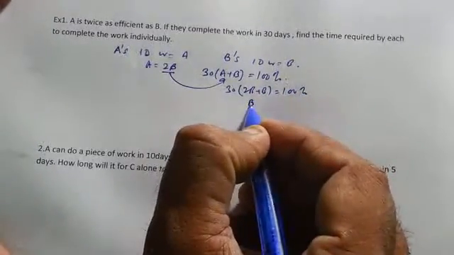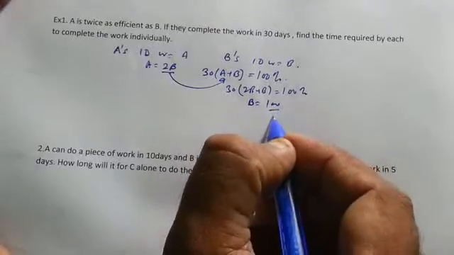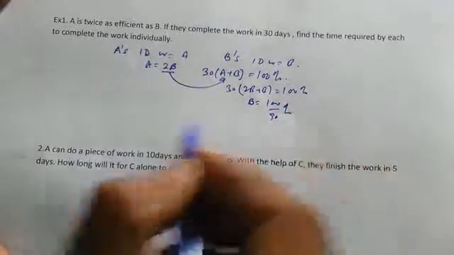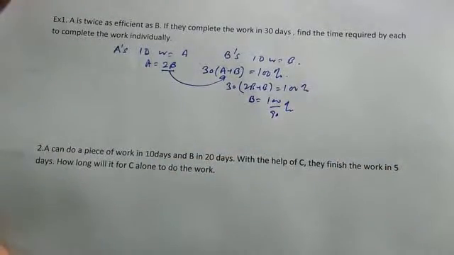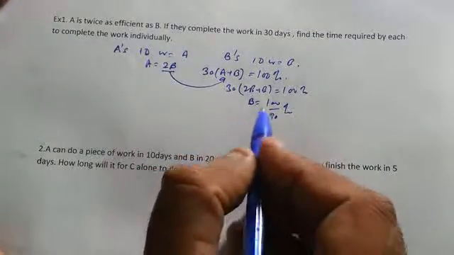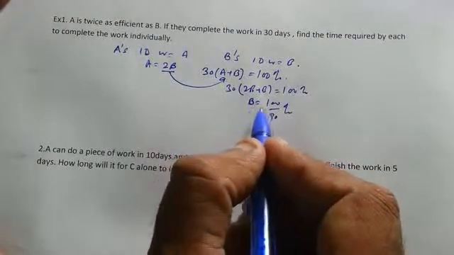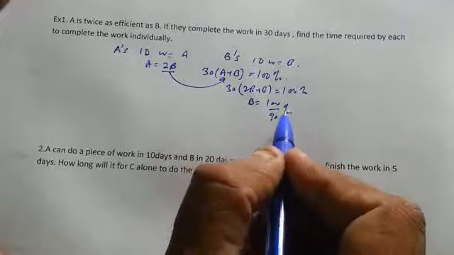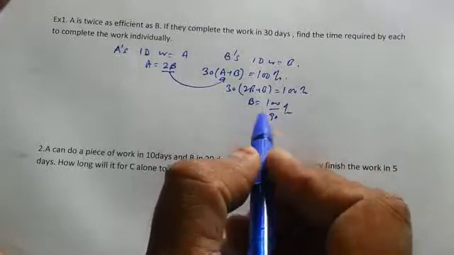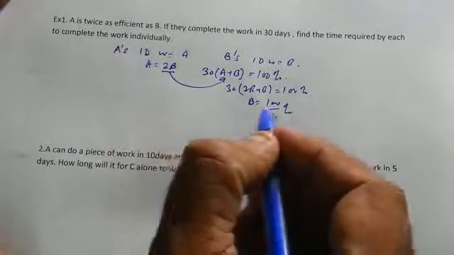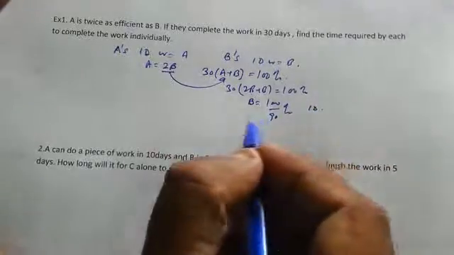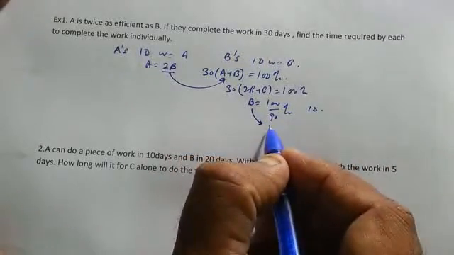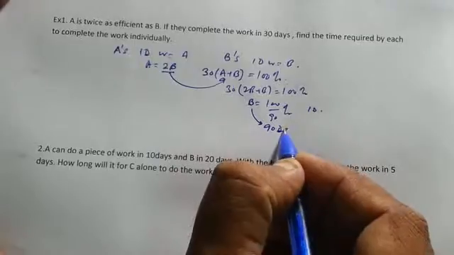So we get B is equal to 100 upon 90%. We have to find out in how many days B can complete the work. So B is 1 day work, and B can complete the work in 90 days.